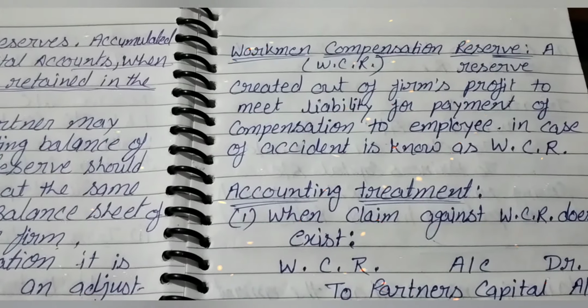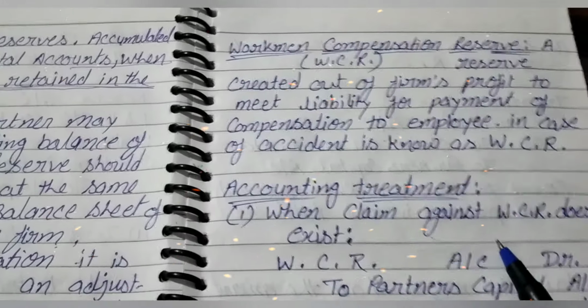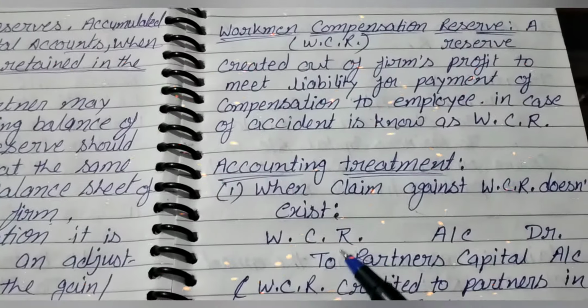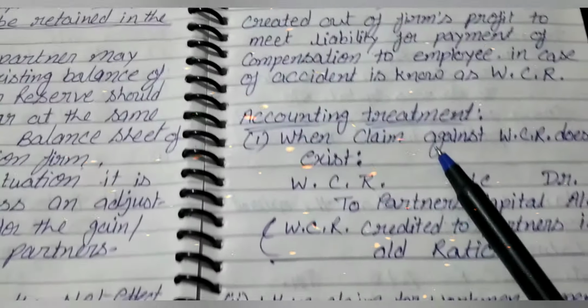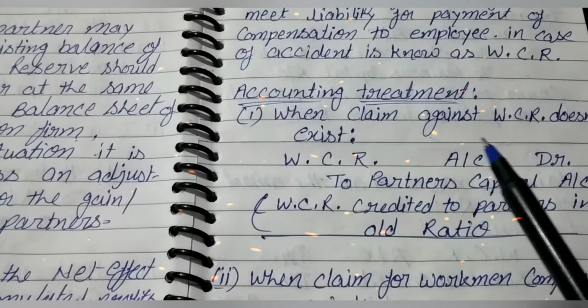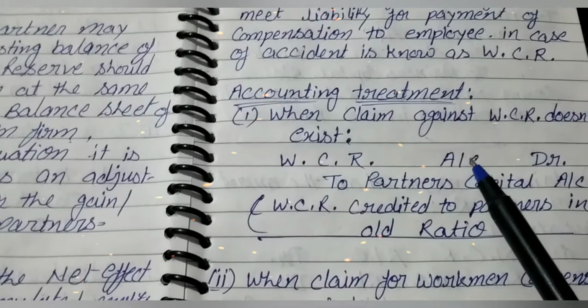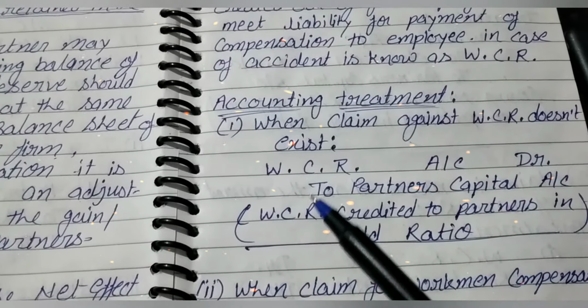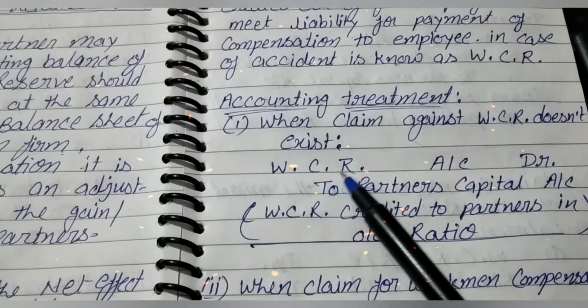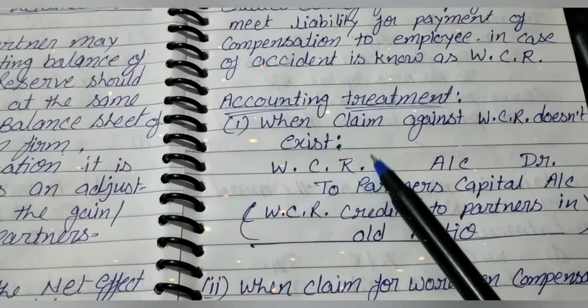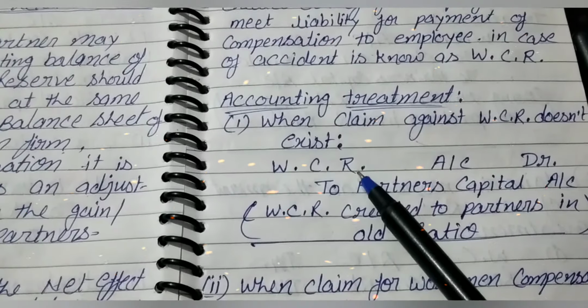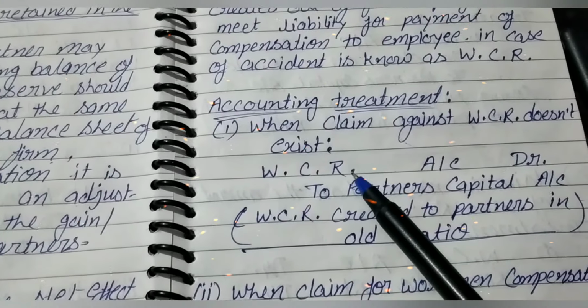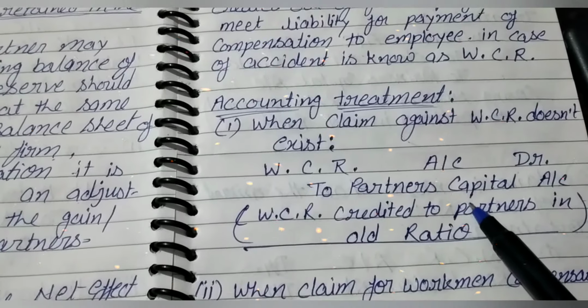First is when a claim against WCR does not exist. In this situation, the amount of WCR is transferred to partners' capital account in their old profit sharing ratio. Firstly, what is WCR? WCR is a reserve, created out of profit. Whose profit? The partners' profit.